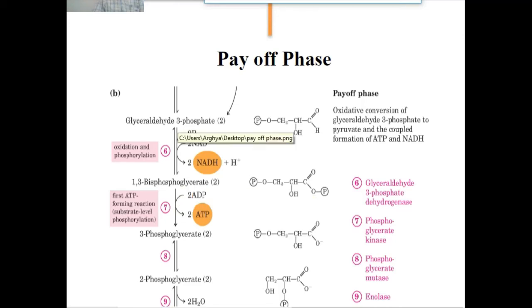In this reaction, the 2 molecules of NAD+ are converted into NADH, and 2 inorganic phosphates are consumed by this reaction.